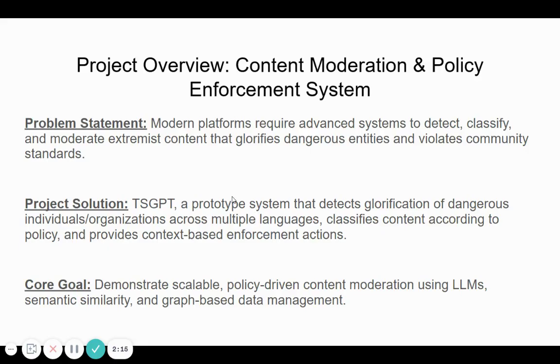Essentially, the project aims to model and enhance the detection and enforcement capabilities that we see at so many leading social media companies like Meta and Facebook and Instagram. My main goal here is to create a system that is capable of handling multilingual content, making nuanced decisions based on predefined policies in a policy-driven content classification setup, and maintaining a balance between community safety and freedom of speech.